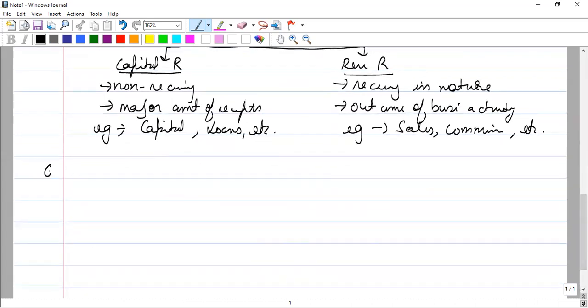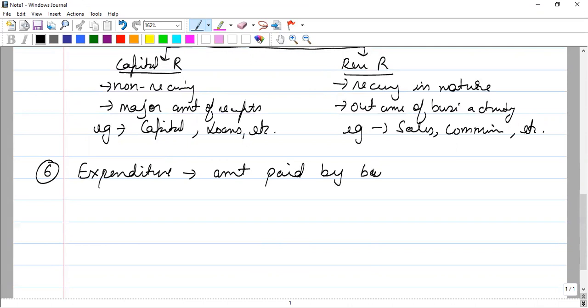Then the third thing which we have is expenditure. Expenditure means the amount paid by the business, the payments which the business makes. These are called expenditures. Expenditures are also of two further types. The first type of expenditure is capital expenditure.